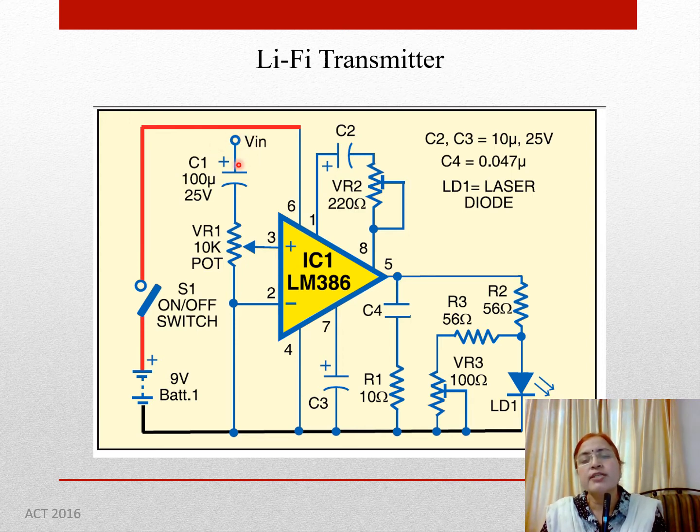So that sine wave will be amplified by this LM386 IC, and this amplified output will be converted into light by this output circuit, and that will be transmitted with very high speed. So the amplified output of this LM386 IC will be encoded into light output, which will be transmitted with very high speed.